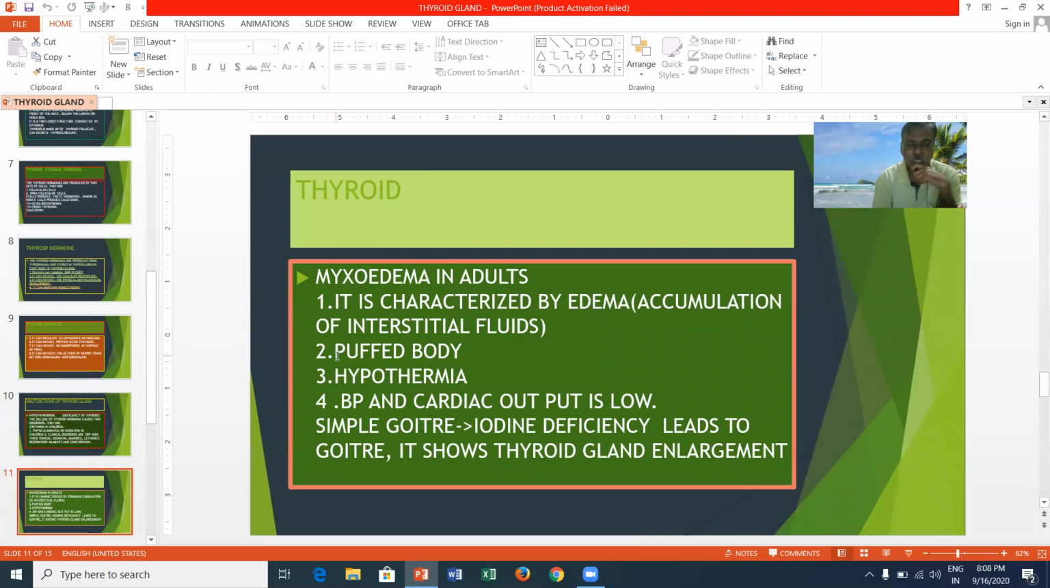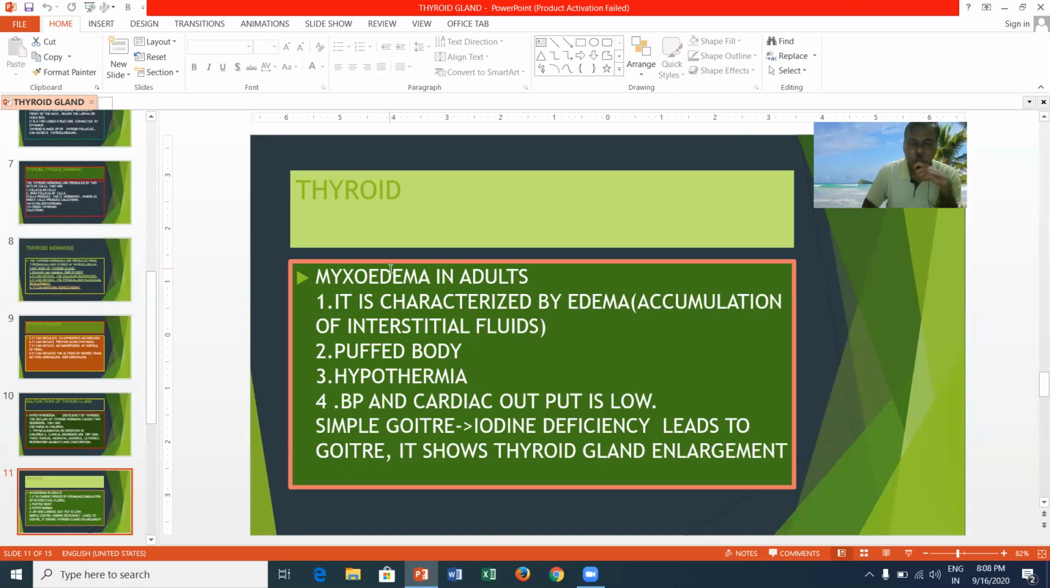Myxoedema in adults. The thyroid deficiency in adults will lead to myxoedema. It is characterized by edema. Edema is nothing but the accumulation of interstitial fluids in the body. Thereby, the body appears puffed, like a puffed bun-like structure.